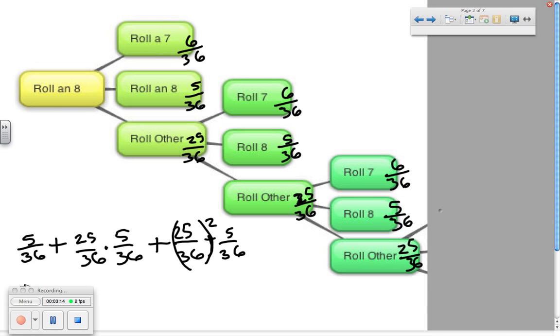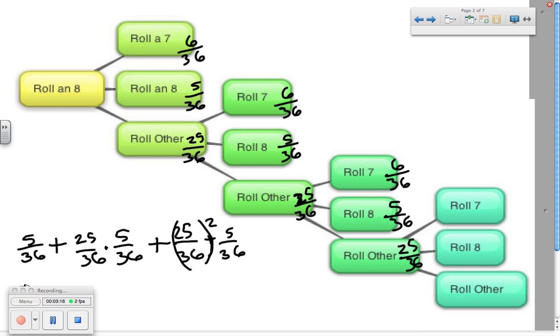So hopefully you're observing the pattern here. Let's show one more case of this. You could also roll other. So you'd have to roll other the second time, other the third time, other the fourth time, and then roll an 8 the fifth time. And the probability of rolling the 8 doesn't change. It's still 5 out of 36.